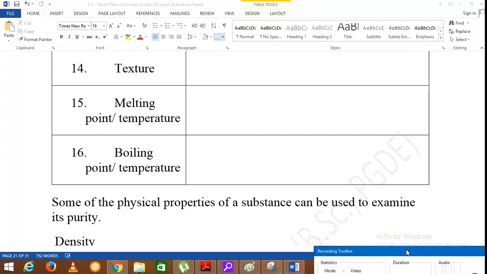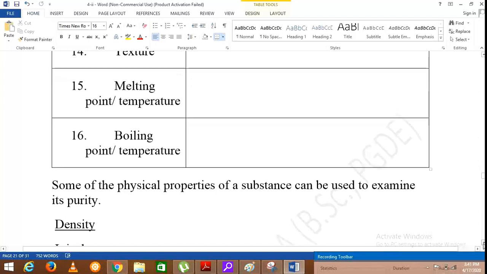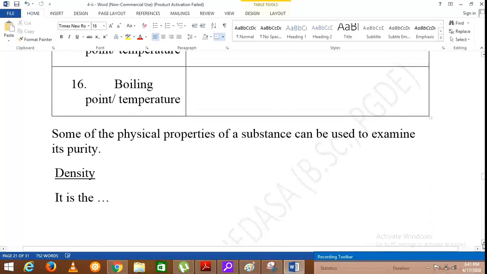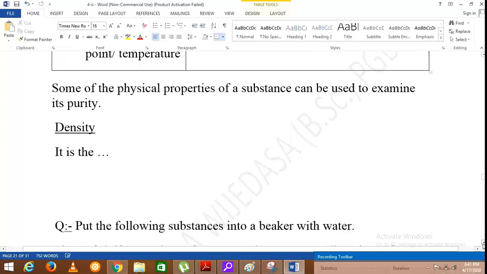Right. Then we'll move on to density. So you have got an idea that density is the mass of a unit volume of a given substance. Mass of a unit volume of a given substance.